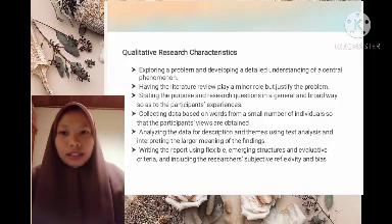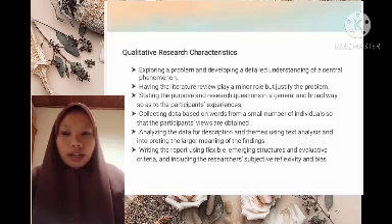The third is stating the purpose and research question in general and broad ways so as to capture the participants' experiences. And then collecting data based on words from a small number of individuals so that the participants' views are obtained.